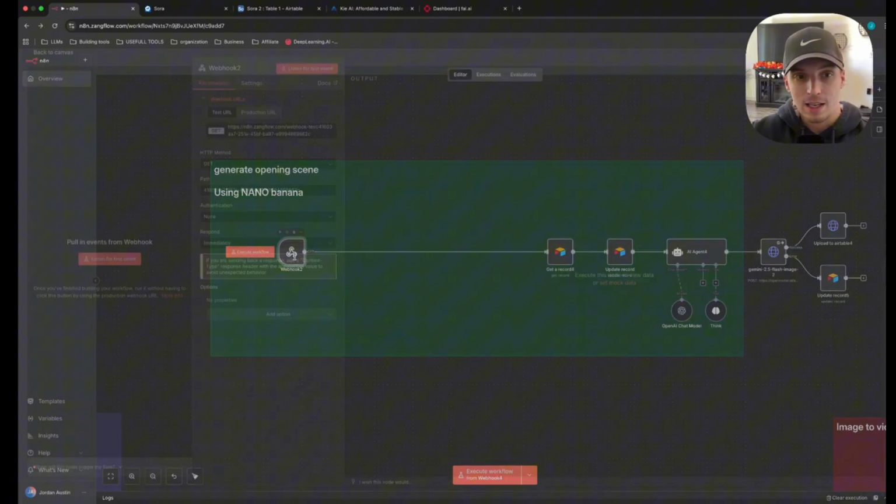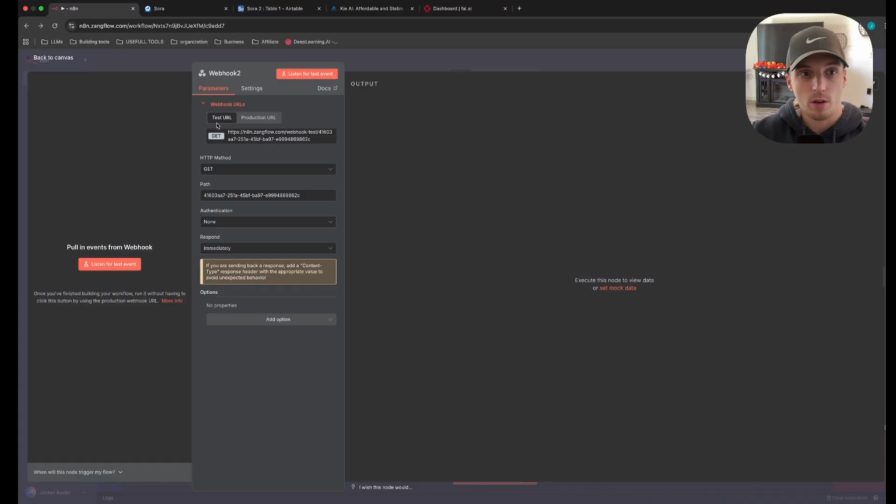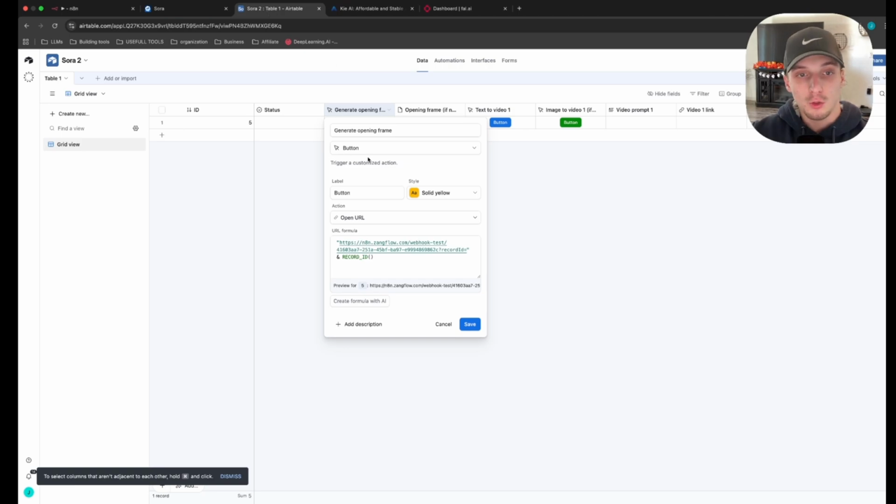Go ahead and click into it. It's going to give you two different URLs. You're going to have a test URL here and a production URL here. For now, let's just leave it on test. Leave everything else alone. All you're going to want to do is click, so it's going to copy the URL to your clipboard. Go into the button that you're creating.